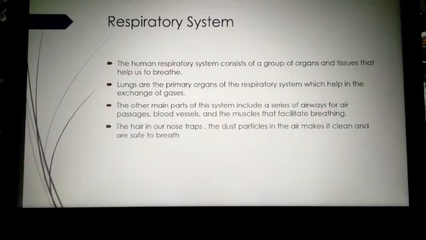Digestion is the process of breaking down food into smaller substances. What is meant by respiration? The process of breathing is called respiration. Clear, children?